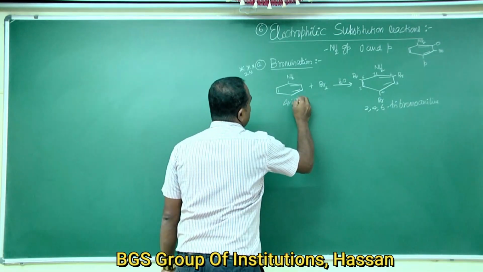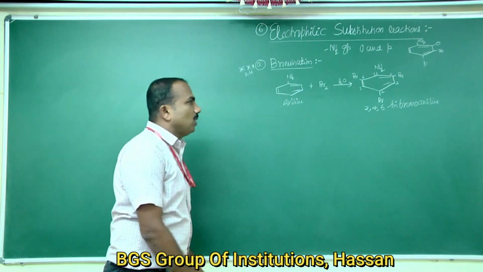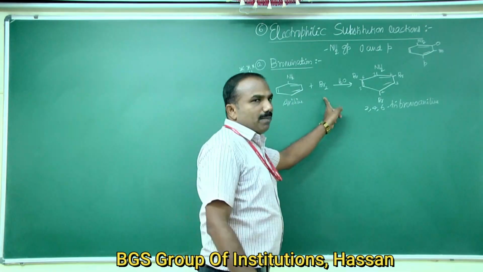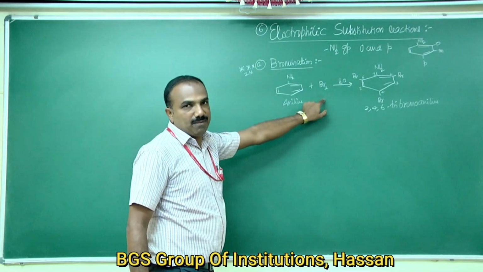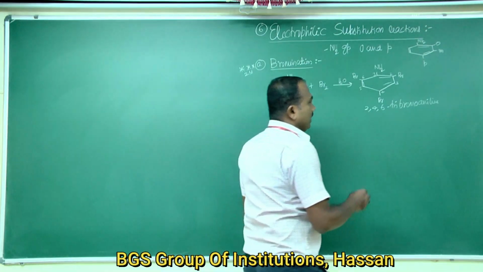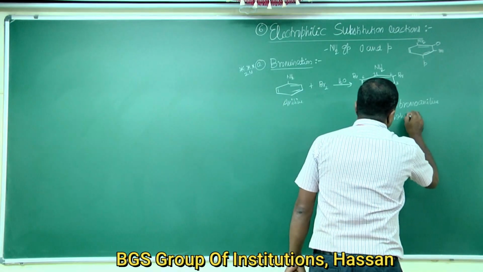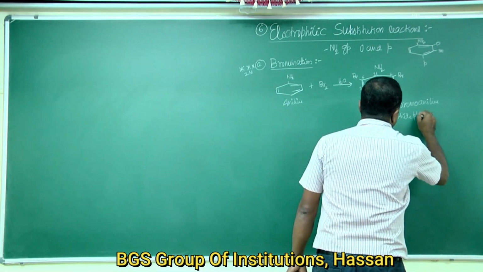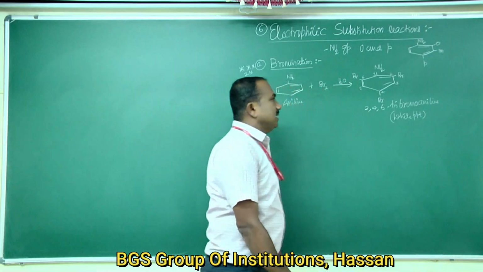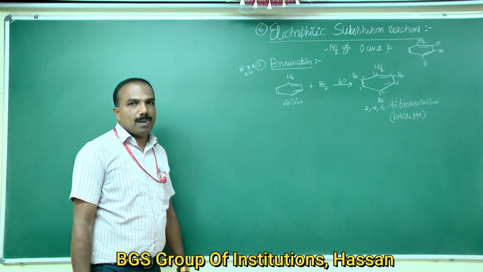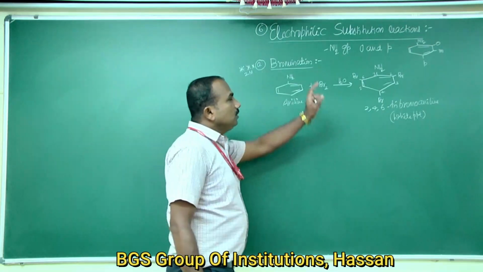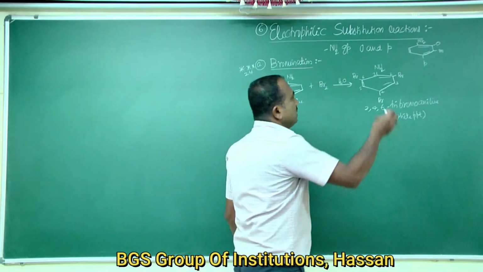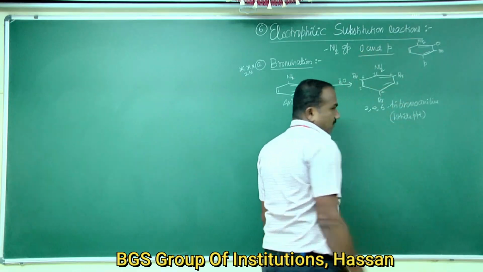It is treated with bromine water. The orange-red color of bromine water decolorizes to give a white precipitate of 2,4,6-tribromoaniline. Moreover, you should get the ortho and para derivatives as products.